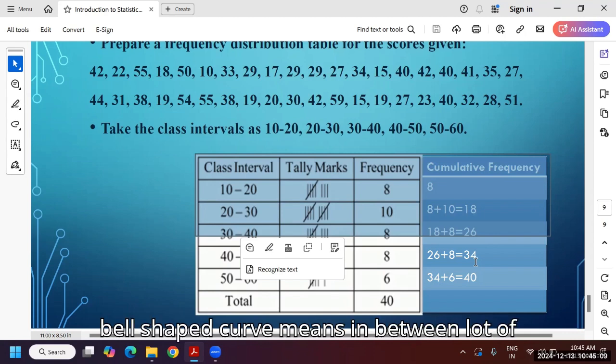No. Bell-shaped curve means in the middle, a lot of data has to be there, and coming to both sides, less data has to come. That is called the Gaussian distribution. Okay. I am not jumping directly into the Gaussian distribution. I am going to explain a lot of things we need to understand before that. But how this curve is showing now, the distribution is not at all good. See here, up to 8, 10, just 10, here only one 8, here two 8s and 6. Bell-shaped curve is not there.